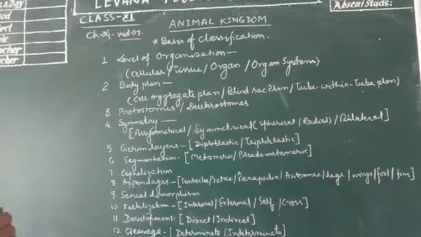Now second, the body plan. Body plan may be of 3 types as written there: cell aggregate plan, second blind sac plan, third tube within tube plan. On this ground also we can classify. What is cell aggregate plan? When the body consists of a cluster of cells only, it is called cell aggregate plan.